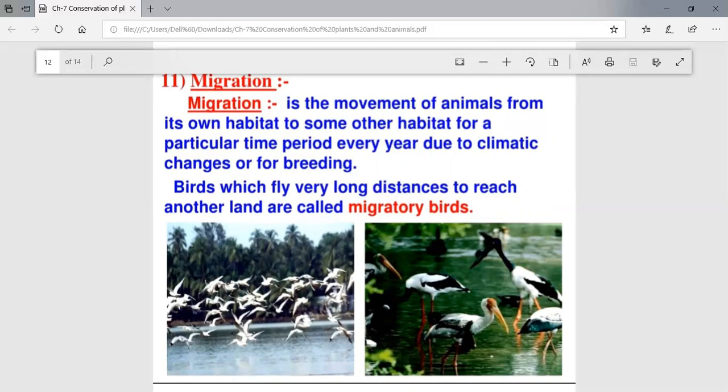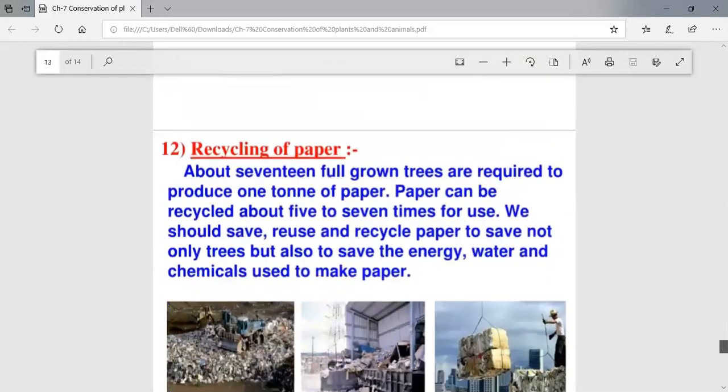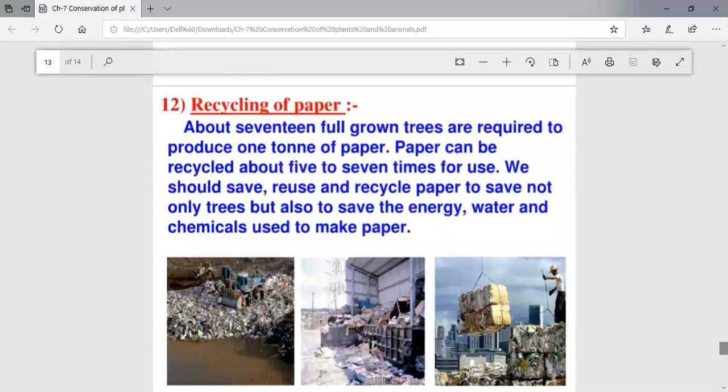That's why they travel from one place to another place. And birds who cover the long distance to reach another land are known as migratory birds. So you must have heard about the Siberian cranes. They and many other migratory birds used to visit India also when the conditions are not suitable to them.